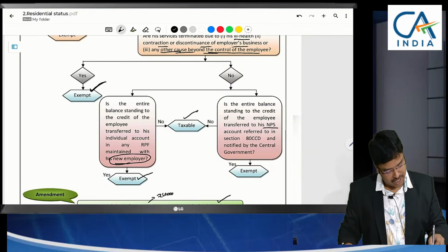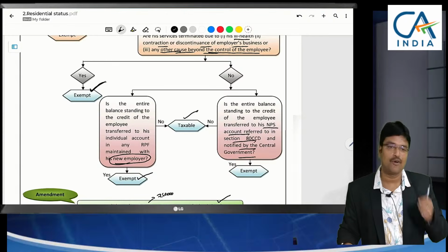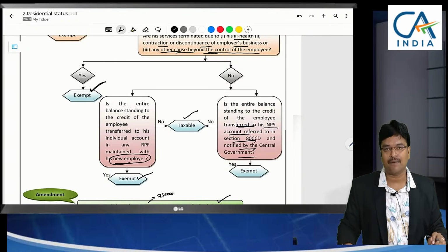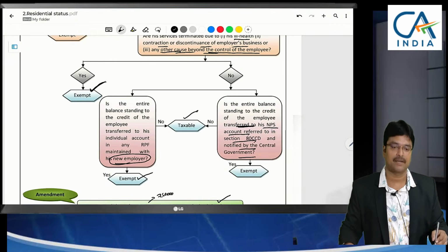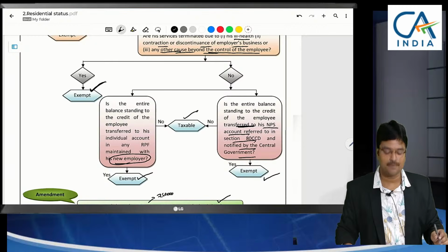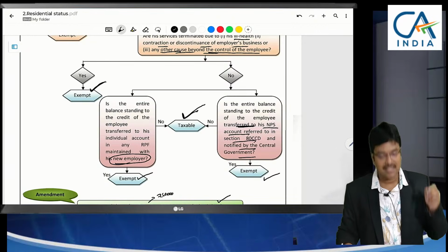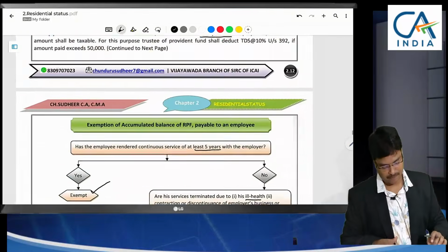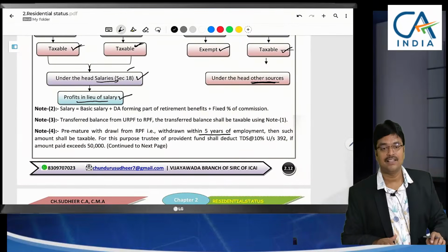Even from the pension scheme, if you withdraw the amount, this will be taxable. But if you transfer to the new employer's pension scheme, then this will be exempted. If no such transfer is made and I am directly withdrawing, this will be taxable. This is what the flow chart explains. So till here, is it okay?